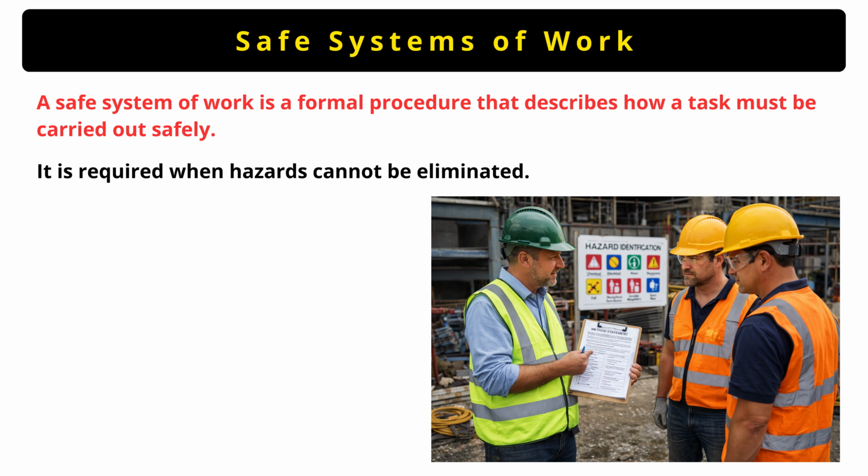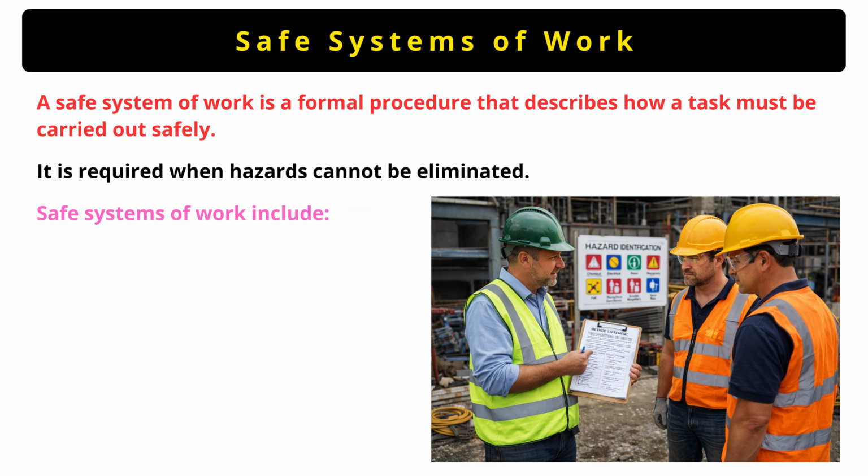In many jobs, we cannot remove the hazards entirely. For example, we cannot eliminate electricity in electrical work, and we cannot eliminate height in construction work. So instead of eliminating the hazards, we create safe methods to perform the task. That structured and documented method is called a safe system of work.